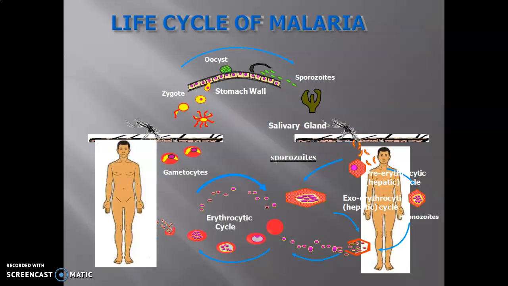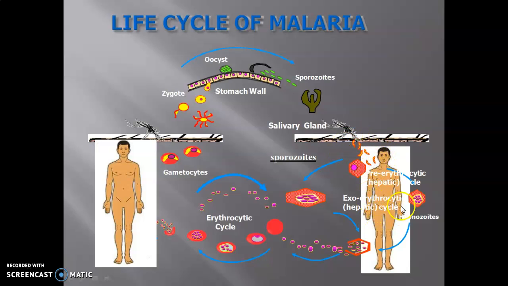See, in this life cycle of Plasmodium vivax, what is happening? First of all, the female Anopheles mosquito is responsible for carrying this Plasmodium species. When it comes and bites the human being, with the bite of this mosquito it releases a sporozoite.